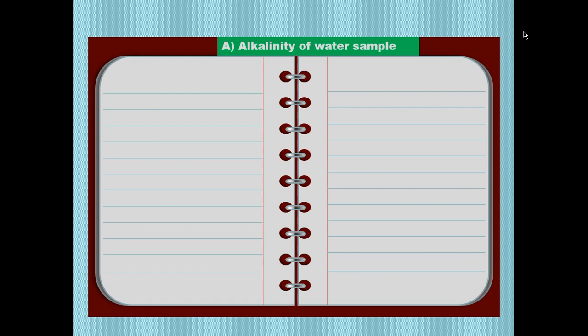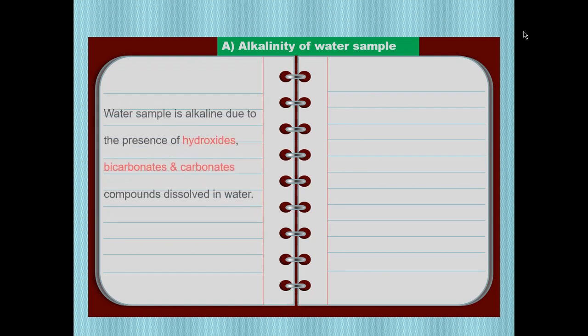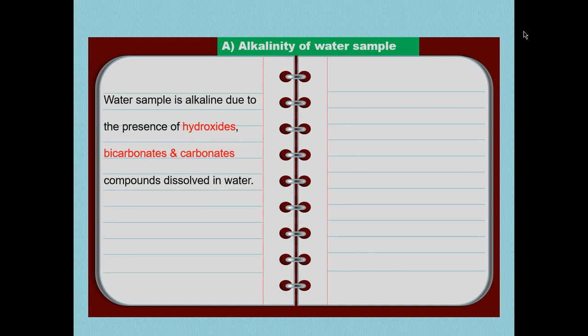But what happens if the water is more alkaline? Then also it causes many harmful effects on the inside wall of the boiler, and to avoid this, it is required to determine the alkalinity of the water sample. A water sample is alkaline due to the presence of hydroxides, bicarbonates and carbonates dissolved in the water.